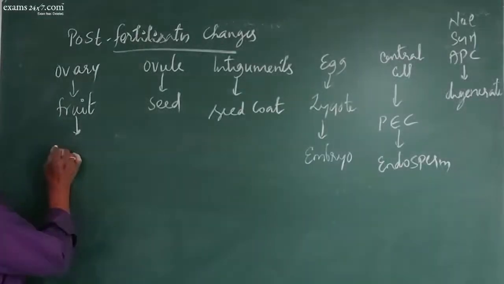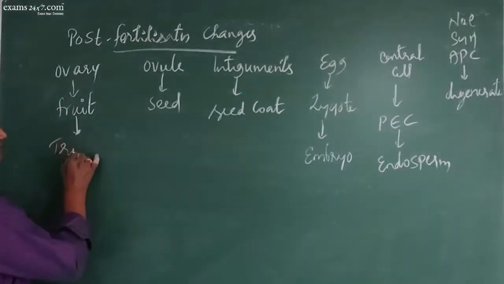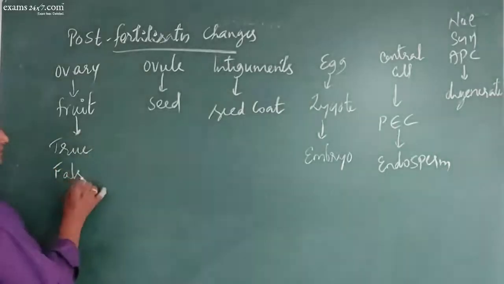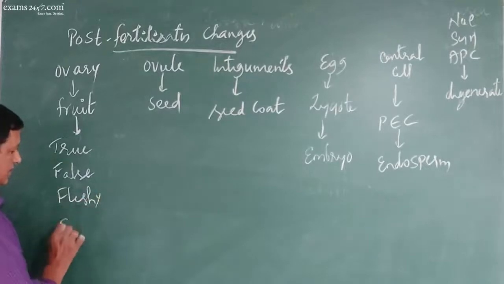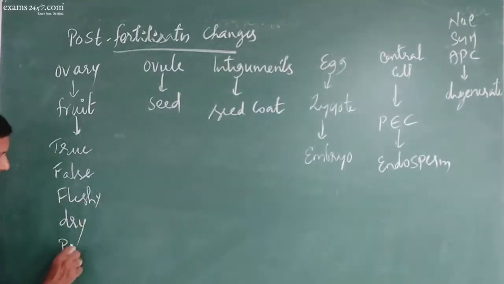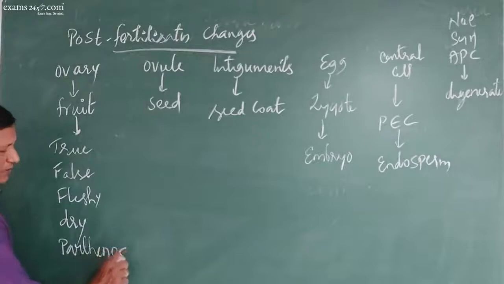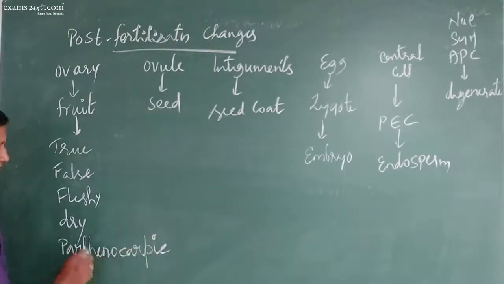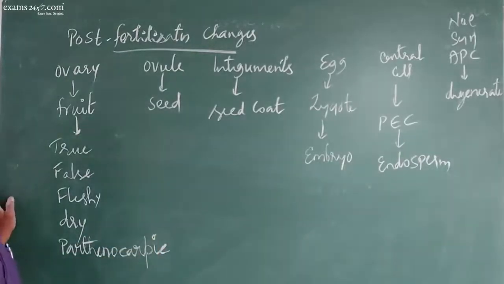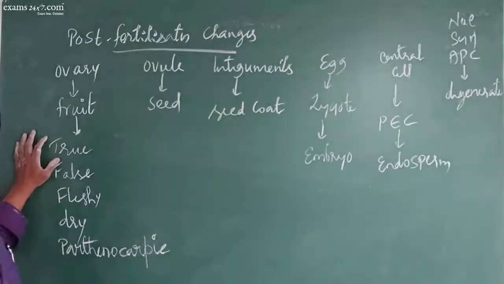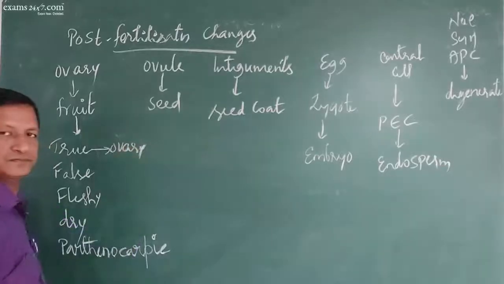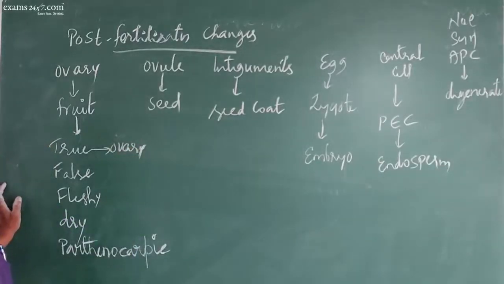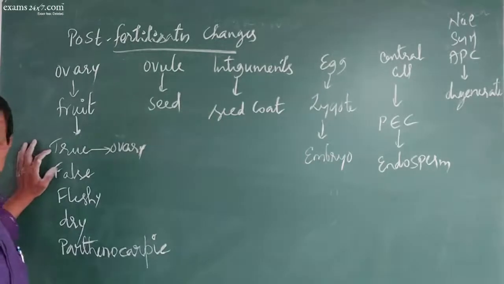It may be a true fruit, false fruit, fleshy fruit, dry fruit, or parthenocarpic fruit. So there are many types of fruits. What is a true fruit? The fruit that has actually developed from the ovary is a true fruit. Mango, most of the fruits, tomato, brinjal, capsicum are all true fruits.